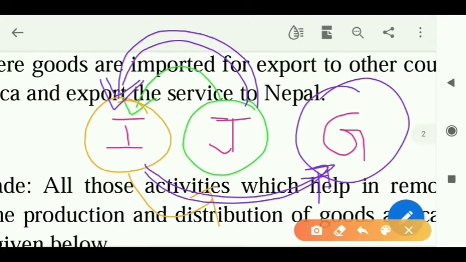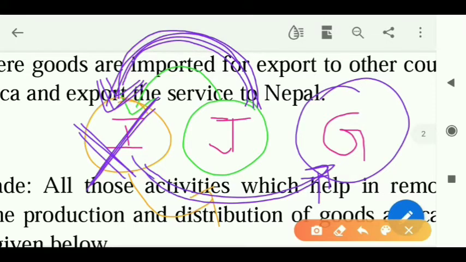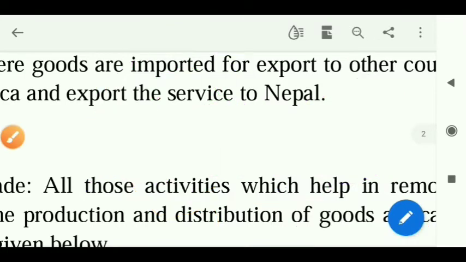In import, what do we do? We purchase for our own self. In export, what do we do? We sell to another country. But in entrepôt, what happens? We purchase from another country, not for using in our own country, but for selling it to some other person. Is this concept clear? Okay, I hope this is clear.